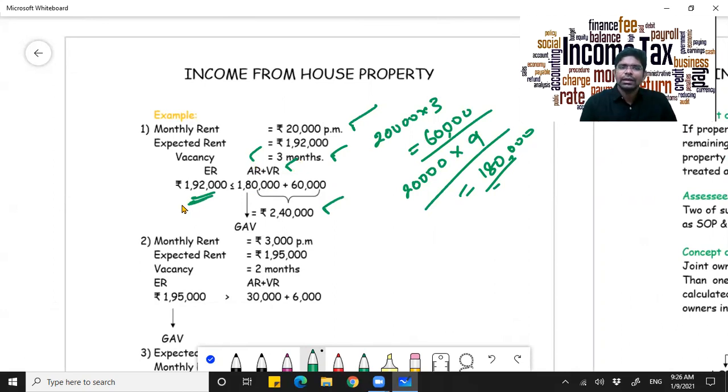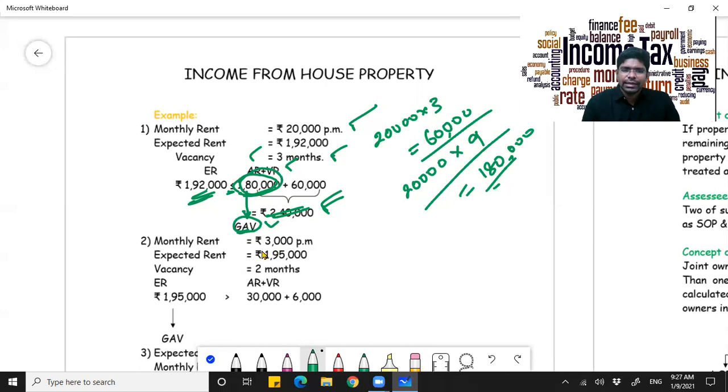Now comparing both, your 2,40,000 is certainly greater when you combine it. So since your expected rent is less than AR plus VR, your actual rent, that is 1,80,000, only 1,80,000, will be your gross annual value.